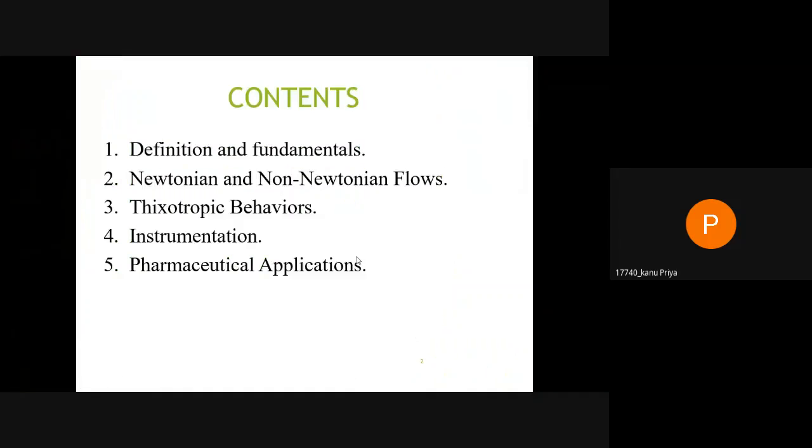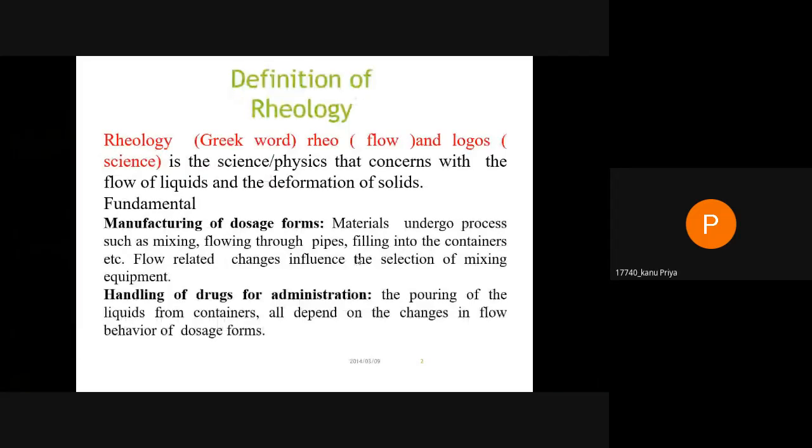Rheology. The first part contains definition and fundamentals. Second is Newtonian and non-Newtonian flow. Third is thixotropic behavior. Fourth is instrumentation. And fifth is pharmaceutical application. So first is the definition of rheology.